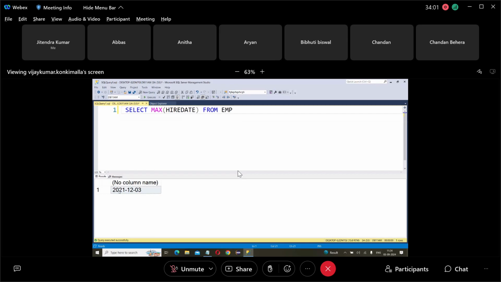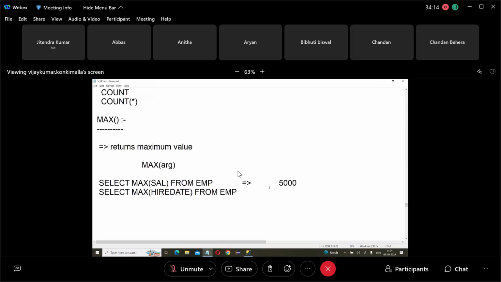What is the maximum? 2021. The hire dates are 2021, 2019, 1980, something. So the maximum is 2021. Okay, so this is the maximum.